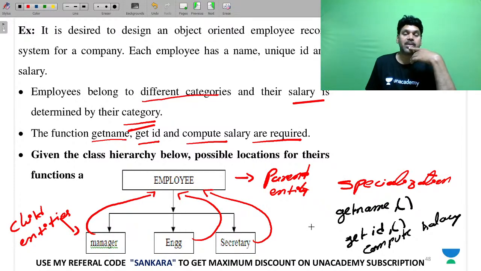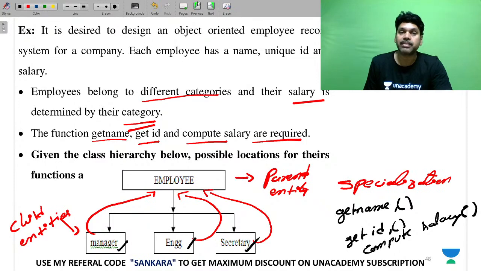So here, what is happening, my dear friends? If you implement a get name function in employee, automatically it will be derived in the child entities. If you implement a get ID function in the parent class, automatically they will be inherited. But compute salary cannot be written in the employee because that needs the job of this class, job of this class, and job of this class. Now let us see what is his main intention.